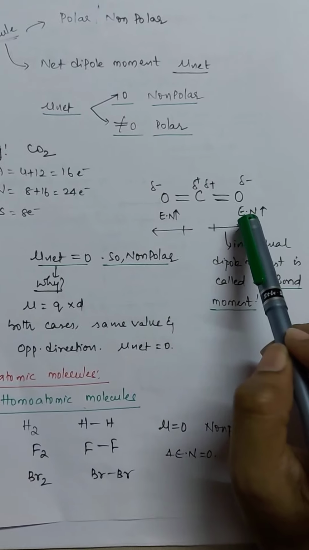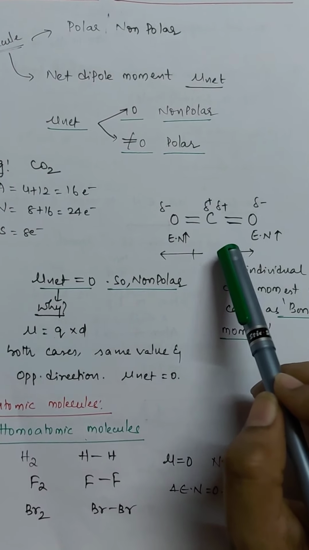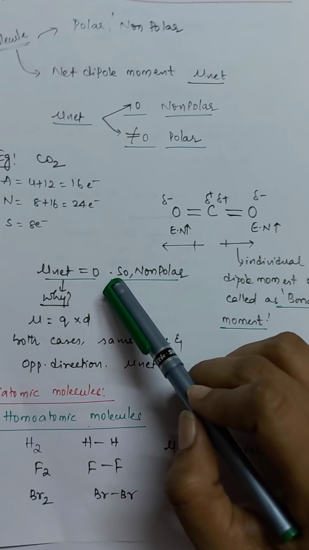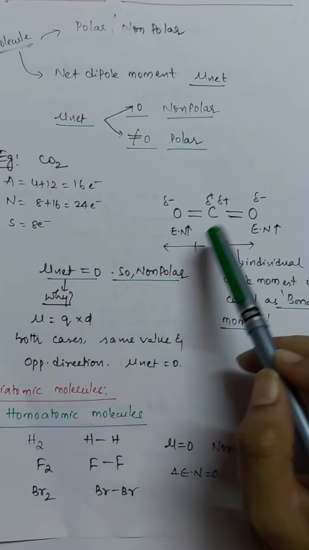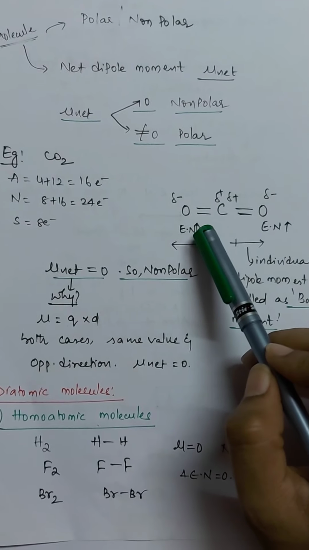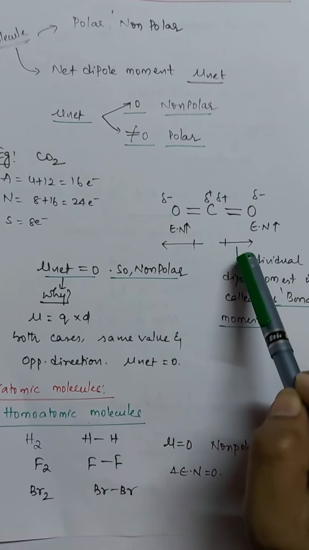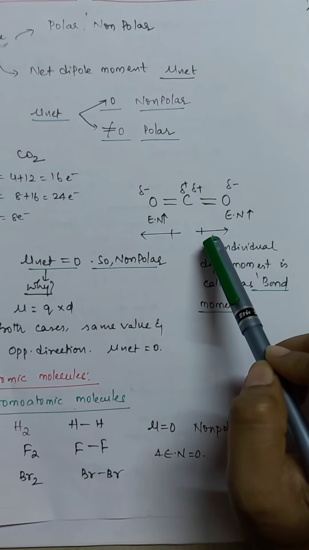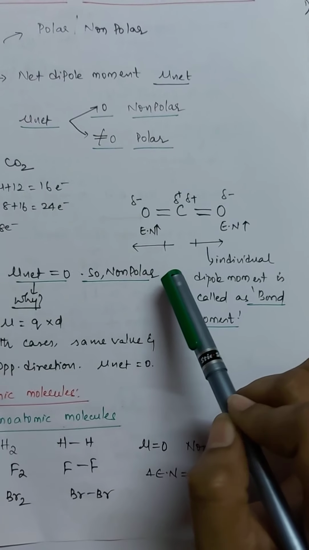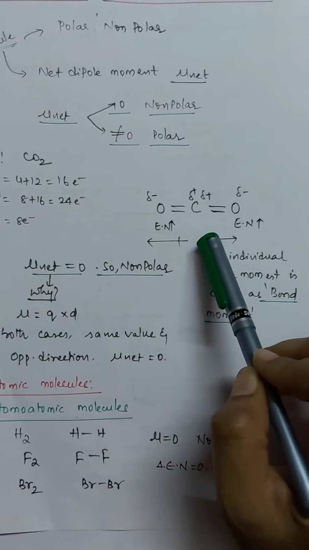Now there is a charge, but still the net dipole moment is zero. You may get confused, since dipole moment is nothing but the product of charge and distance. Now there is a charge here, so there should be a dipole moment and it should be a polar molecule, but it is not so. It is a non-polar molecule. Why? Because the dipole moment depends on the symmetry also, it depends on the structure, it depends on the way the atoms are arranged.